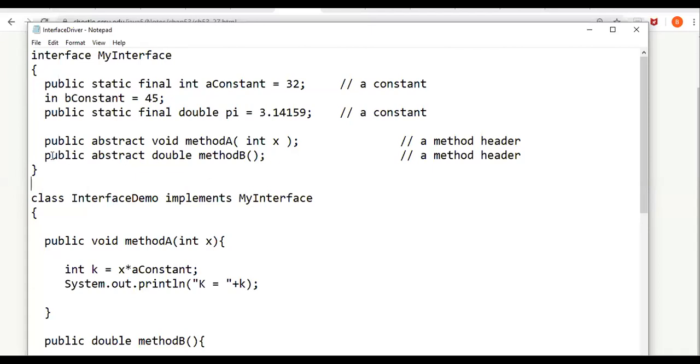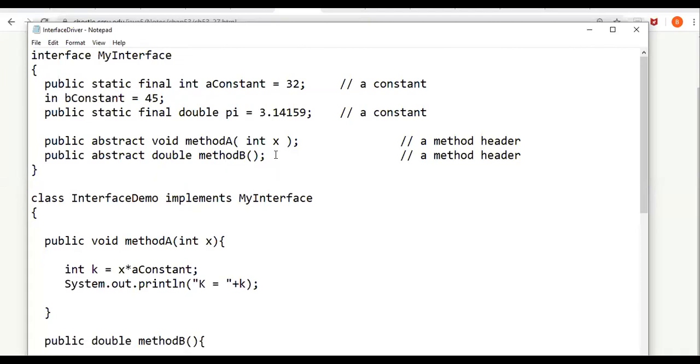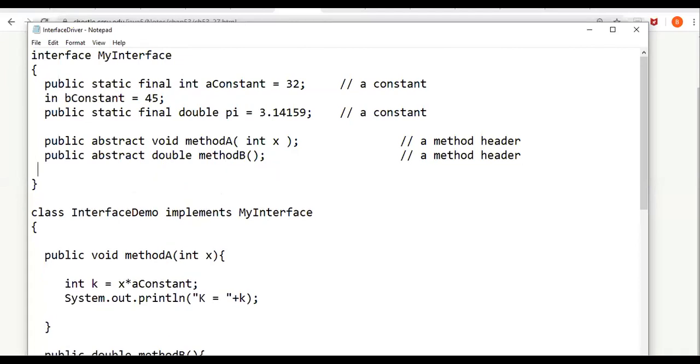Similarly, even if you don't specify public abstract, any method you declare here will by default be a public method, and also by default an abstract method. Say I am adding another method, display.